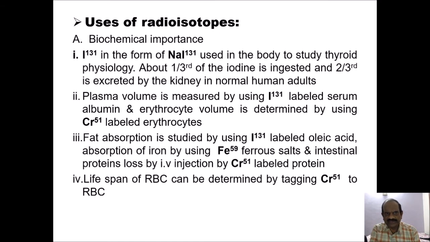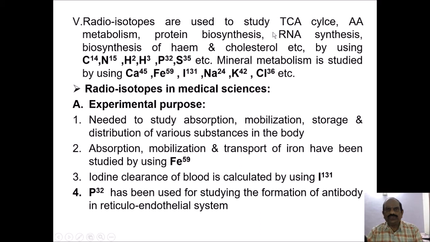Radioisotopes are used to study the TCA cycle in biochemical use, amino acid metabolism, protein biosynthesis, RNA synthesis, biosynthesis of heme and cholesterol, etc., by using a variety of radioisotopes of carbon 14, nitrogen 15, H2, H3, then phosphorus 32, sulfur 32, etc. Mineral metabolism is also studied by using a variety of radioisotopes, calcium 45, then Fe59 and so on.